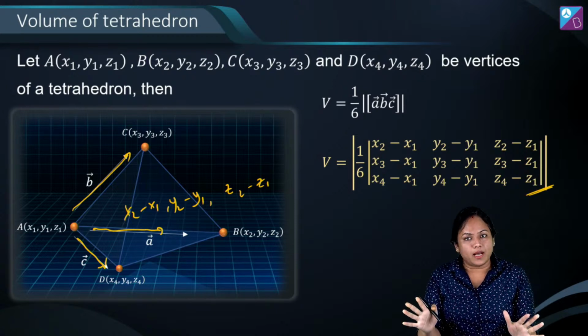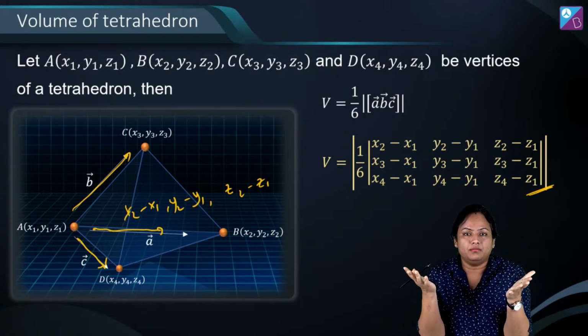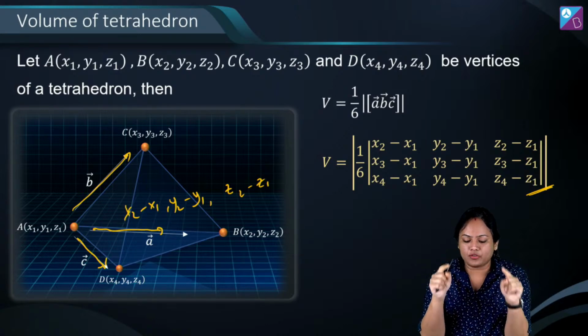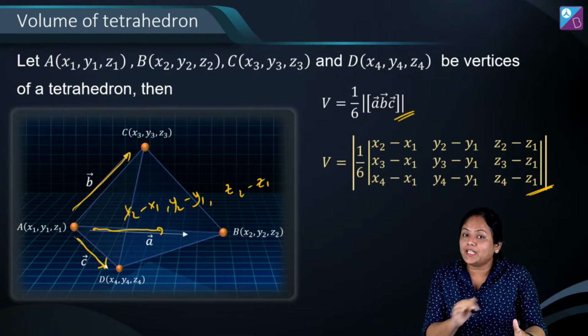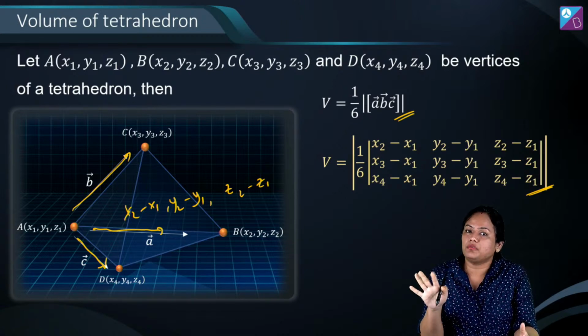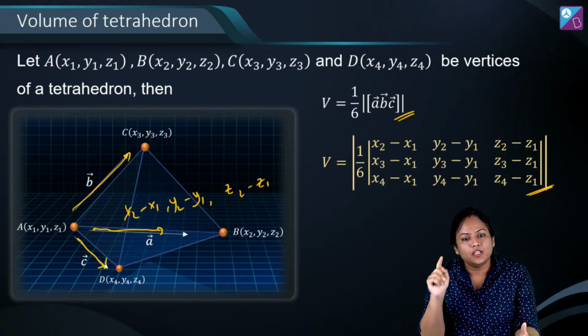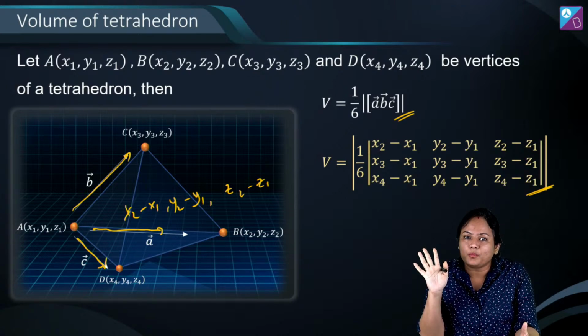This determinant is going to come, and again a modulus. ठीक है. तो वॉल्यूम निकालने के लिए टेट्राहेड्रन की you can go by 3D, you can convert it into vectors and find box ABC. Both methods will give you the same answer. Alright. तो फटाफट से अब एक क्वेश्चन सॉल्व करें इसके ऊपर.